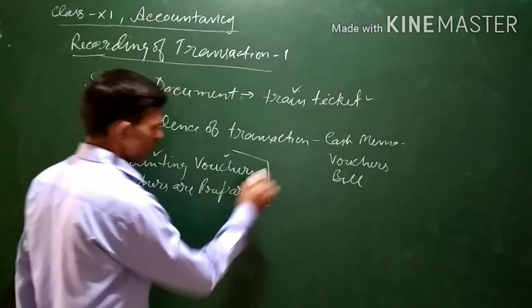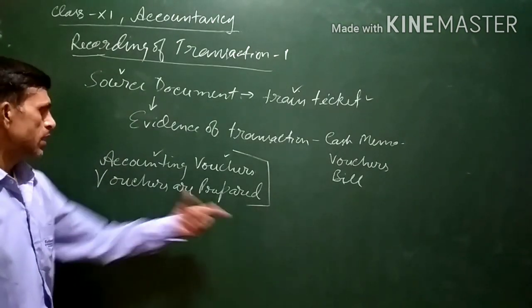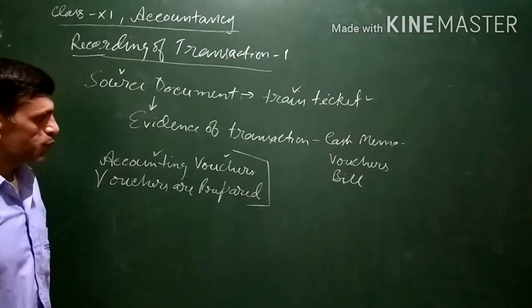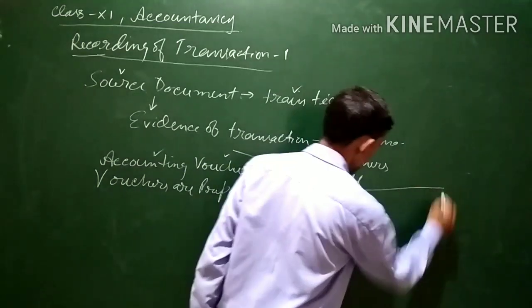These again do not have a set format. Every organization prepares their own accounting vouchers, but there are some basic things which should be mentioned in the vouchers.